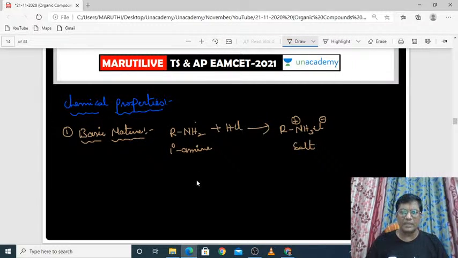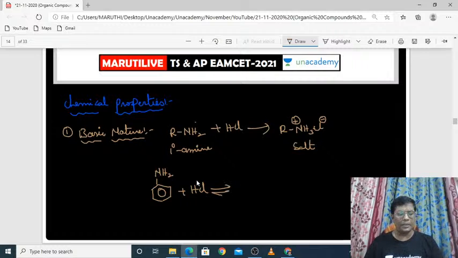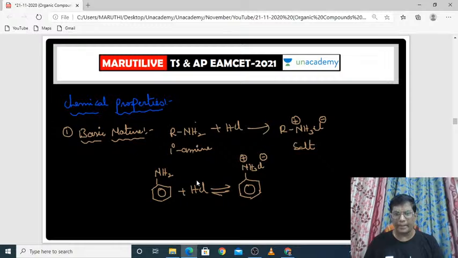So it is an aliphatic amine. In the same way, aromatic amine also. Aromatic amine means this one. Once you react it with HCl, it will produce an intermediate compound. That means it is actually a salt, C6H5NH3+ and Cl-. This substance will be produced.